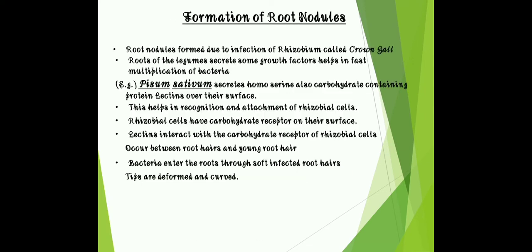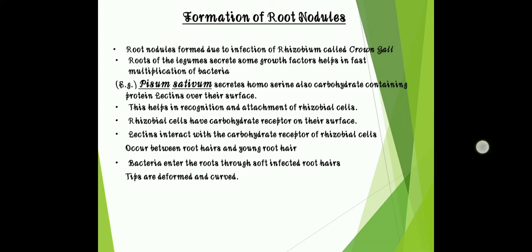Then next, formation of root nodules. How root nodules are formed, we will see in this slide. So the root nodules are formed due to a type of infection of Rhizobium. Roots of the legume secrete some growth factor which helps in fast multiplication of the bacteria. For example, Pisum sativum. It secretes homoserine, also a carbohydrate containing protein, lectin, over their surfaces. This helps in recognition and attachment of rhizobial cells.